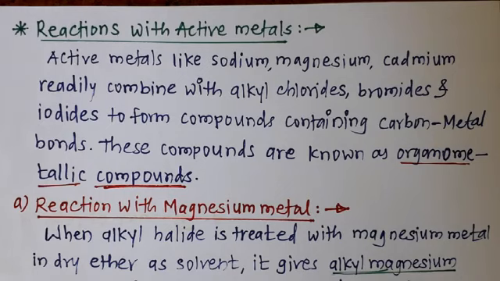This Grignard reagent is a very versatile reagent, and it is vastly used for the preparation of other organic compounds in organic chemistry.